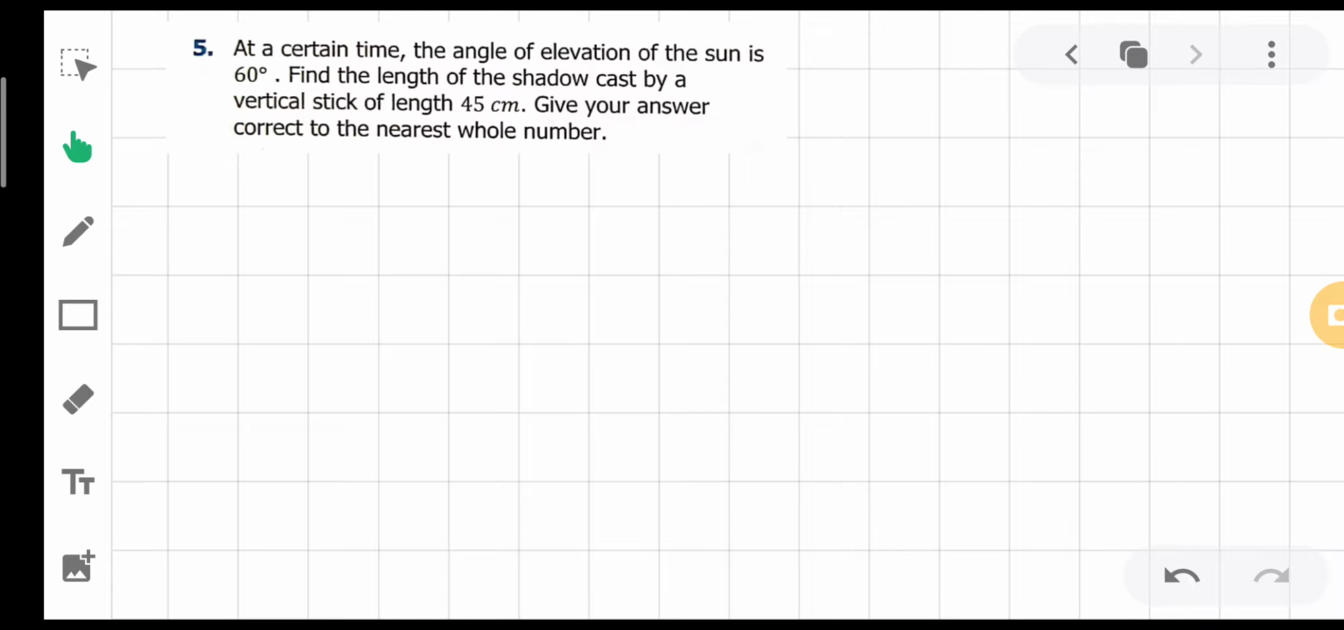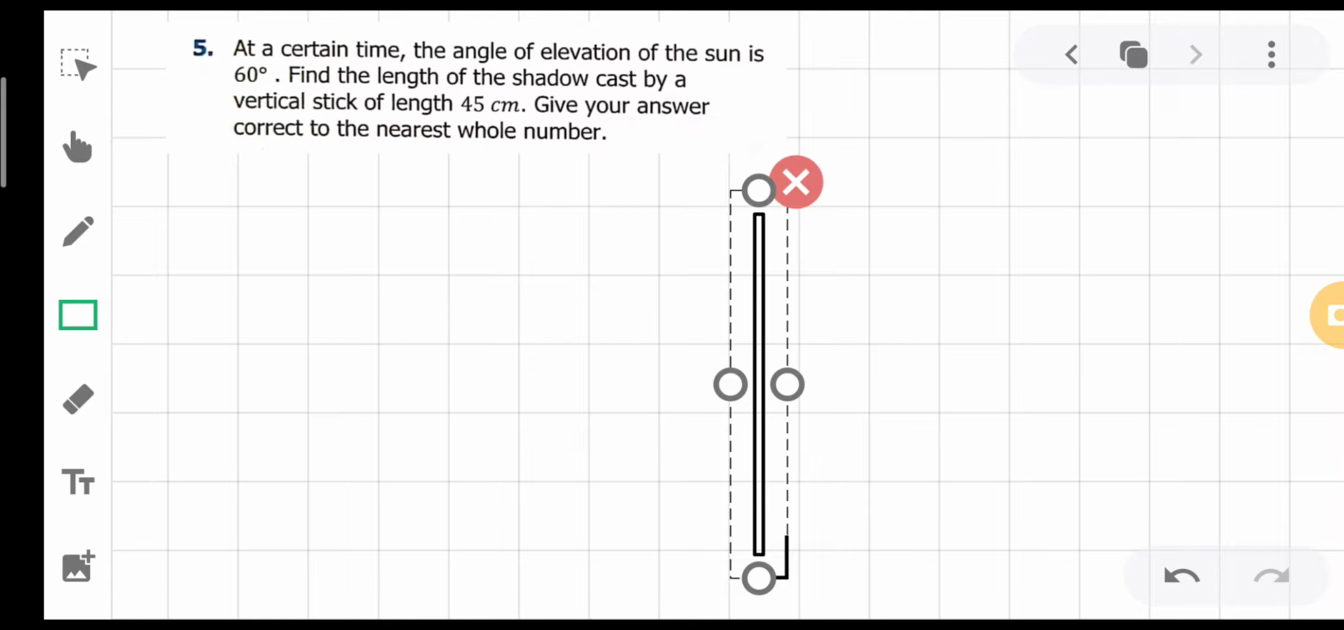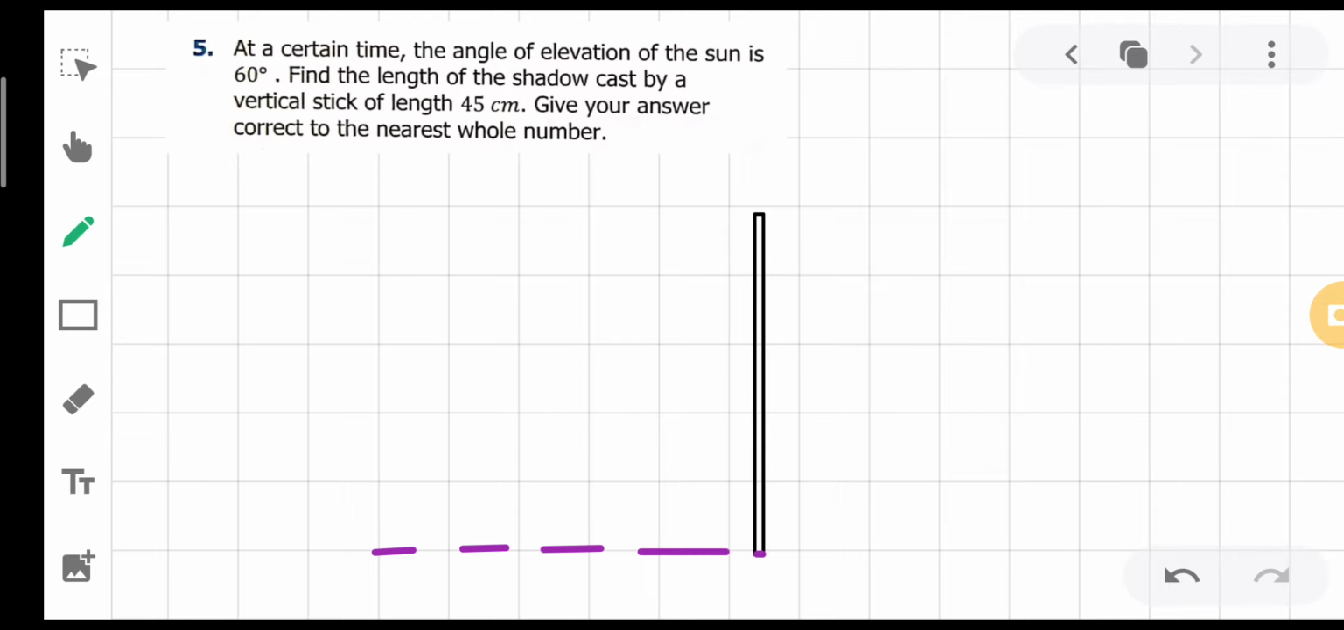In the following situation, they have given you a stick. भाई देखो, मान लो this is your stick, and obviously जो भी आपके पास stick आपने draw करी है, this is your level ground. This stick is straight on the level ground. They are saying that at a certain time the angle of elevation of the sun is 60 degrees. Find the length of the shadow cast by a vertical stick.